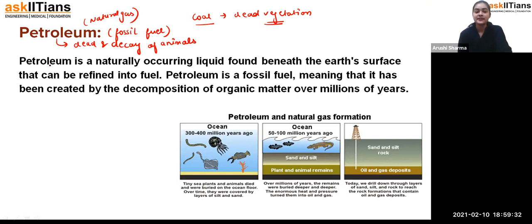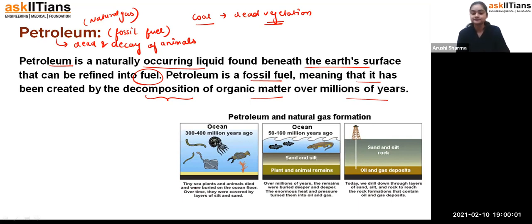So petroleum is a naturally occurring liquid found beneath the earth's surface that can be refined into fuel. Petroleum is a fossil fuel, meaning that it has been created by the decomposition of organic matter over millions of years. It is a fuel which we get from the earth, occurring in the form of liquid along with natural gas. And that natural gas we collect and use for different purposes. And how are we getting it?